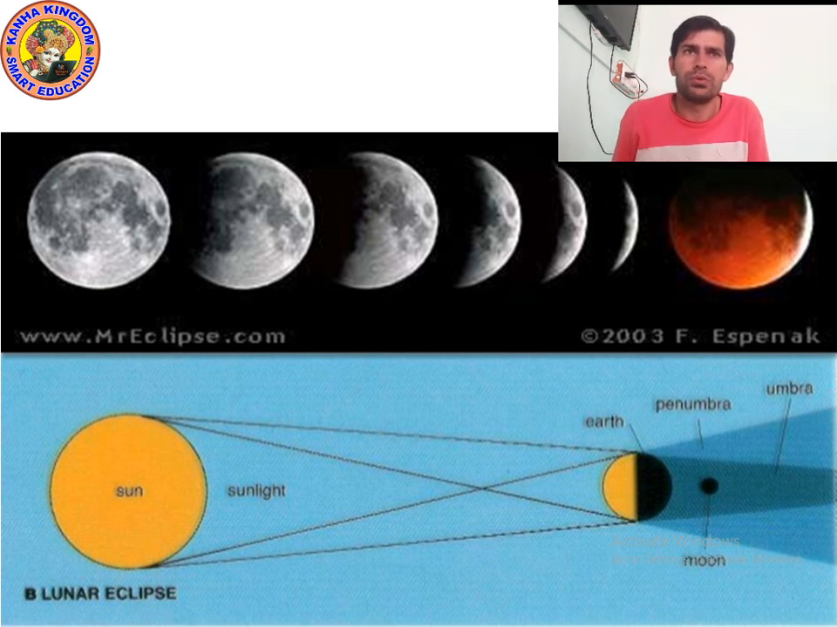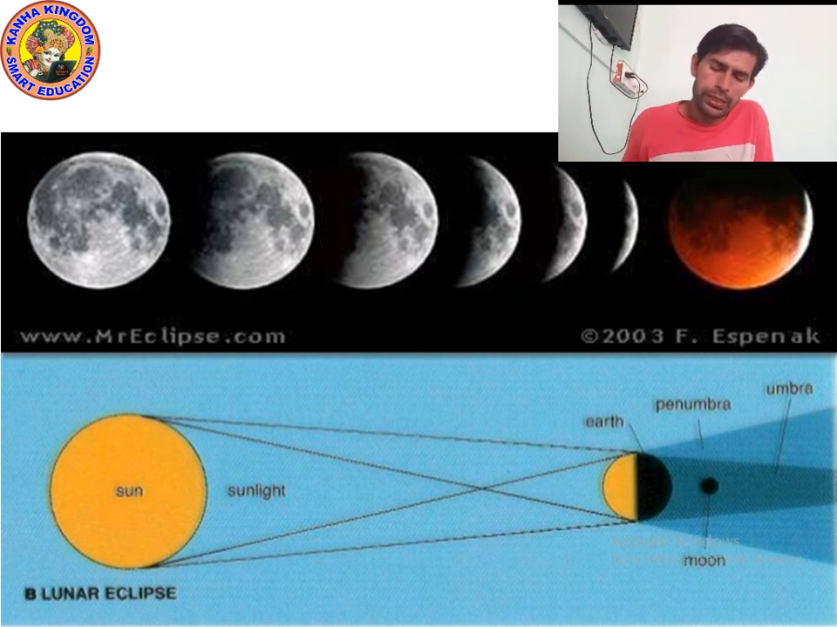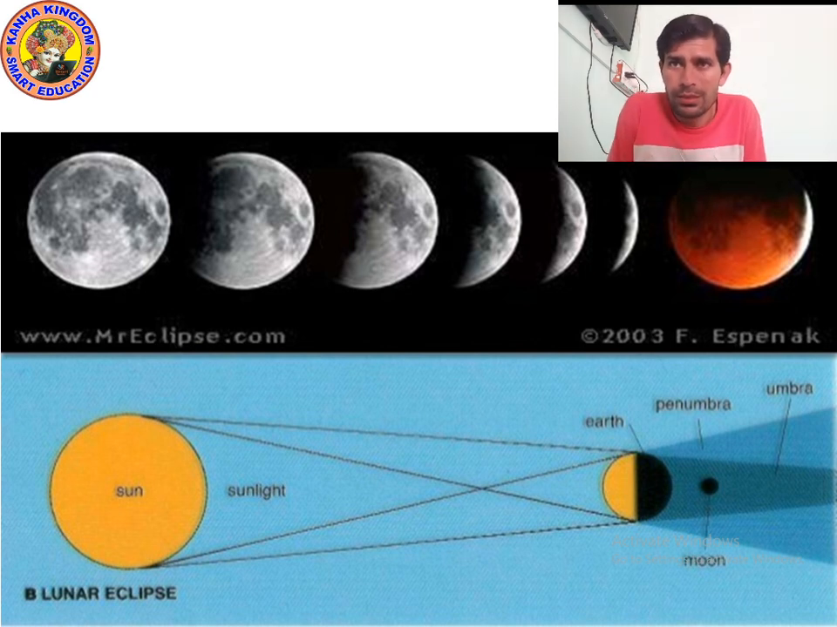Okay, so as you can see in the picture, that is actually showing the lunar eclipse. Yes, you can say lunar eclipse. So the earth is between the moon and the sun.